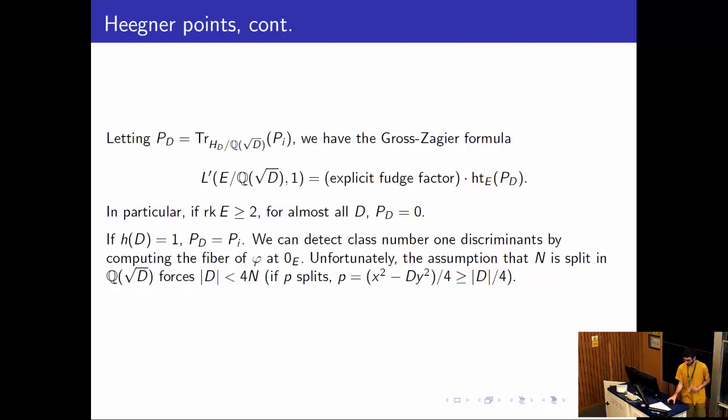I should mention though that there's a way to bypass this, which is to, instead of using a parametrization by a modular curve, use a parametrization by a Shimura curve. And the hypothesis becomes that N needs to be inert. And then we still need to compute this fiber, but we can do this using p-adic uniformization of Shimura curves. And so this is work in progress, by which I mean that I did the computation and it seems to work, but I haven't written down anything yet. But the computation is very similar to what I'll explain in the real case.